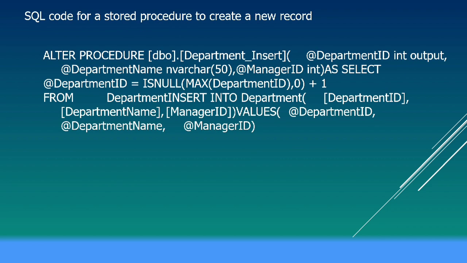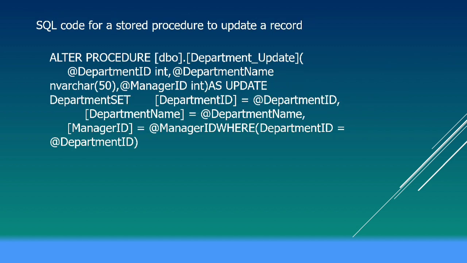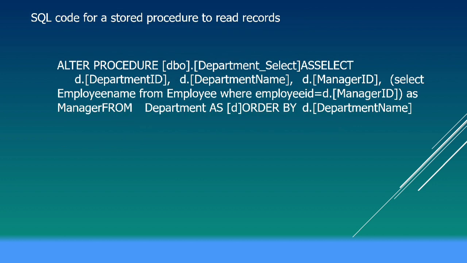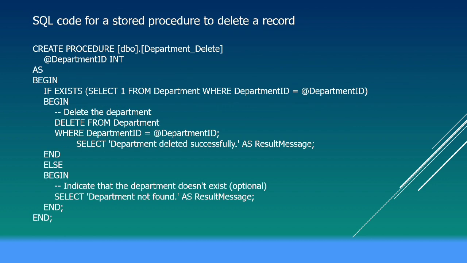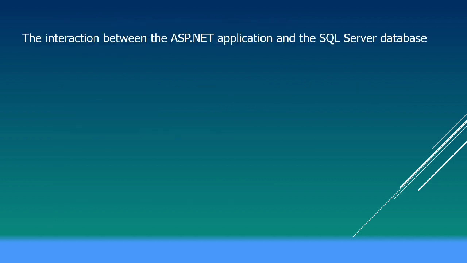Let us discuss CRUD operations. We will go through code snippets for creating, reading, updating, and deleting records in your database. The stored procedure for adding a new record. The stored procedure for updating an already existing record in the table. Selecting data from the table. The stored procedure for deleting a record from the table.